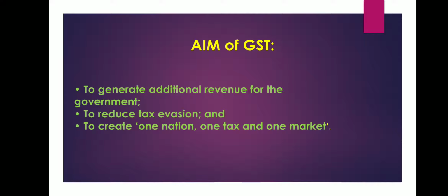How one tax? Because we have already talked about that it replaced many taxes, many indirect taxes which were earlier applied in our country, but now there is only one tax whose application is being considered, that is GST, in place of many other indirect taxes that were earlier being applied. So the basic aim was to create one nation, one tax and one market. So the three aims of implementation of GST are: to generate additional revenue for the government, to reduce tax evasion, and to create one nation, one tax and one market.